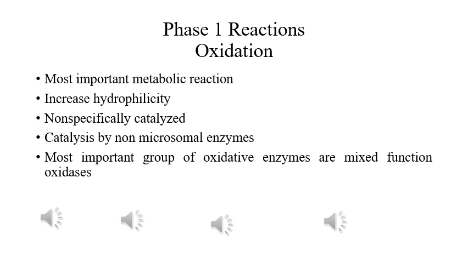Second is the phase 2 reactions. We call them synthetic reactions or the conjugative phase, and these include reactions that involve the attachment of small polar endogenous molecules, such as glucuronic acid, sulfate, methyl and amino acids. These groups are either added to unchanged drugs or to the products of phase 1. So phase 2 products are called conjugates, and they are water soluble metabolites. It means that they can be easily excreted from the body.